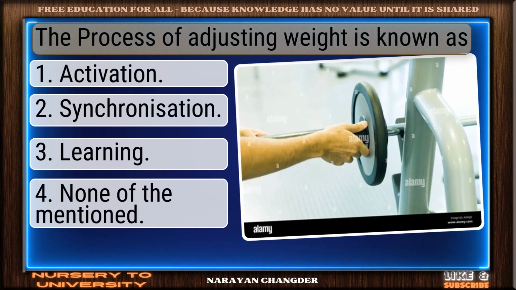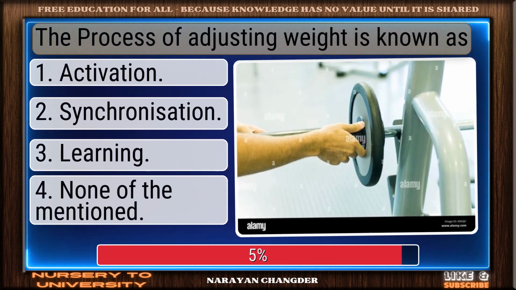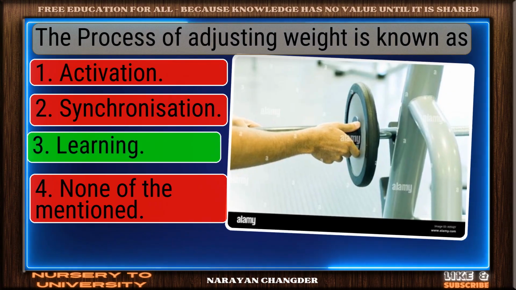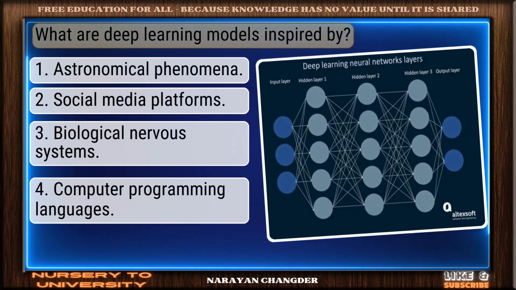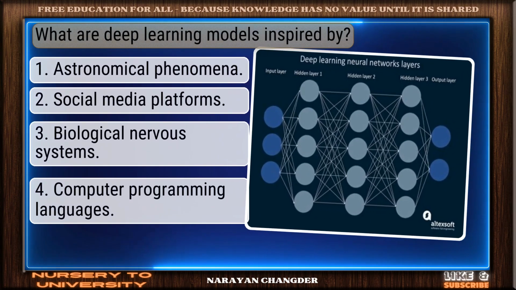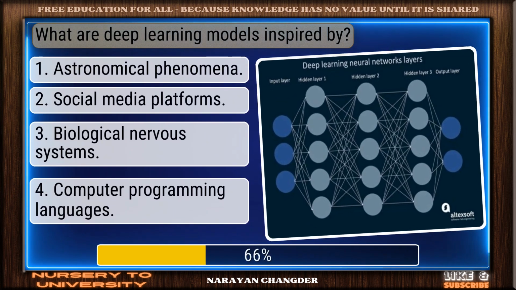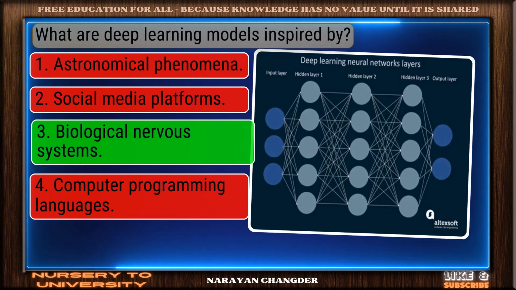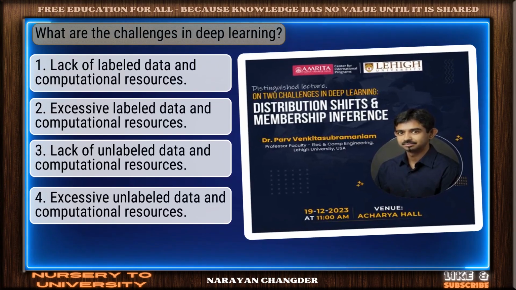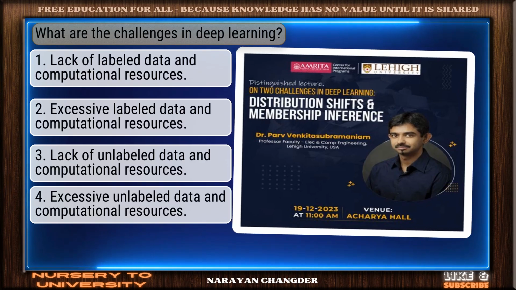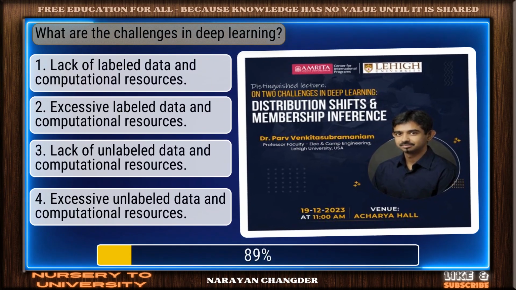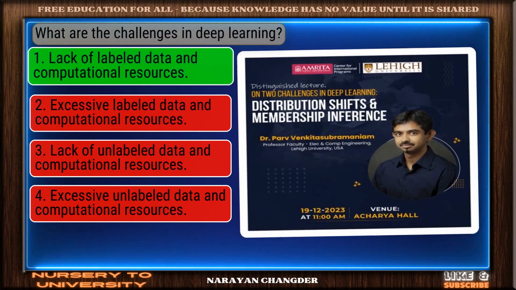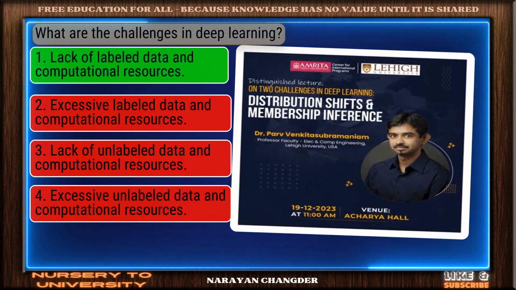Question number 59. The process of adjusting weight is known as? Nicely done. Learning is a solid answer. Question number 60. What are deep learning models inspired by? Valid point. Biological nervous systems is true. Question number 61. What are the challenges in deep learning? Well picked. Lack of labeled data and computational resources is the correct answer.